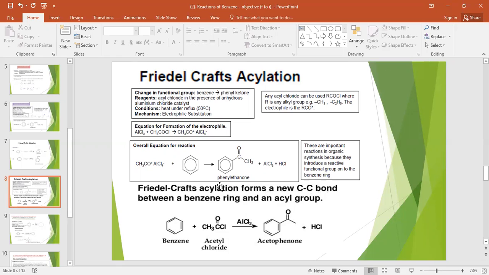The new carbon-carbon bond between a benzene ring and the new acyl group will form, and that compound we call phenyl ketone. The ketone can be ethanone, propanone, depending on whether there is one carbon here, two carbons here, or three carbons here. So we will write the name of the compound according to that.